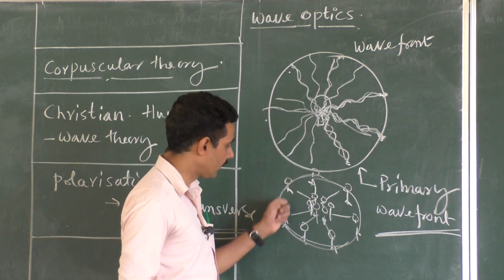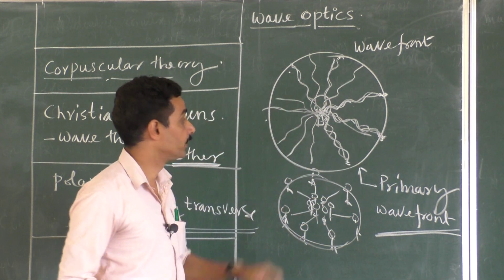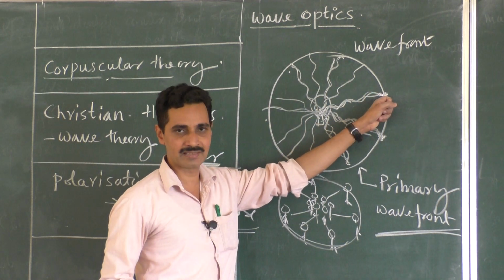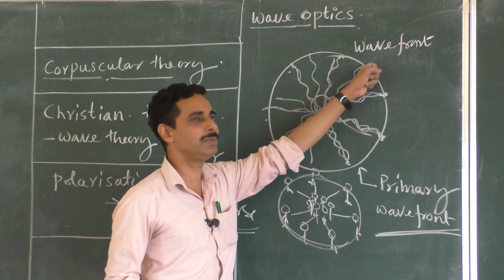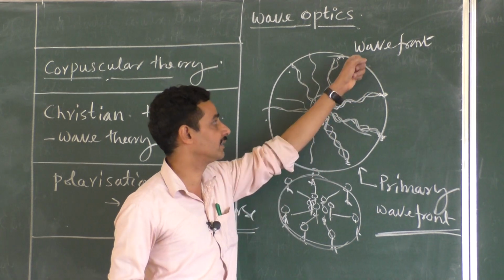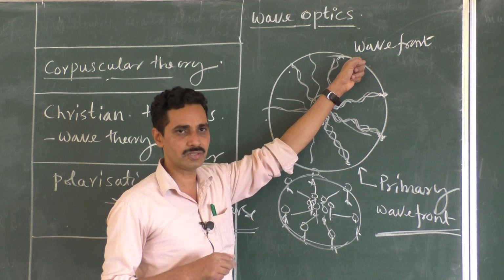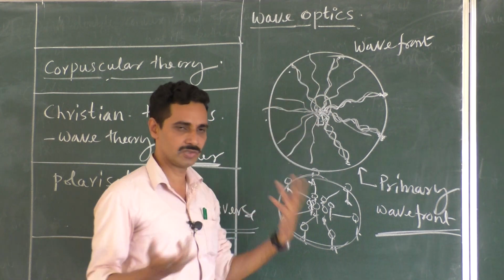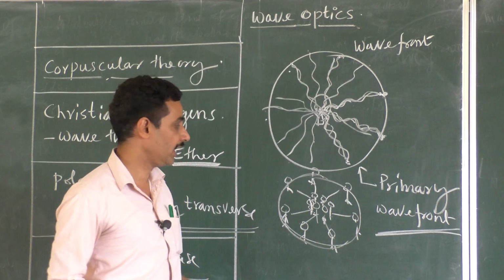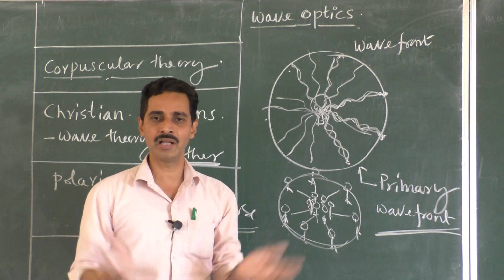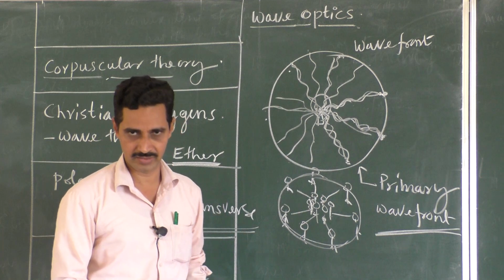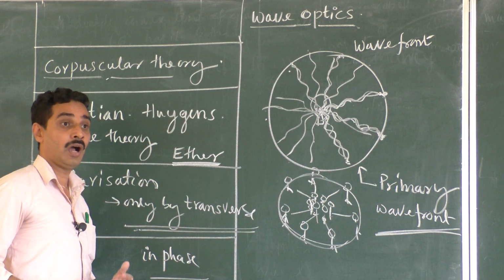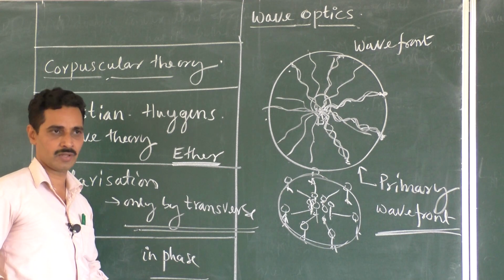So you collect all these points, they are in the same phase, because all of them have traveled equal distances. Suppose this point is in the crest, say the fifth crest, because it also has started from the same original source, and it has ended up here. So fifth crest, fifth crest, fifth crest, it should be. That means wavefront is a collection, locus of all the points which are in phase. In phase means same phase. Out of phase means different phase or opposite phase.